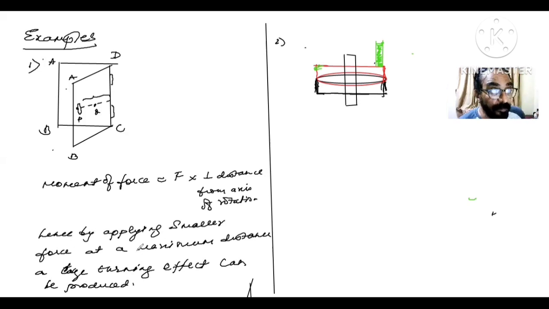So always remember this. Moment of force is force into perpendicular distance from the axis of rotation. Hence, by applying a smaller force at a maximum distance, a larger turning effect can be produced. Hence, the handle of the door is always at the maximum distance from the axis of rotation. Got it, children?